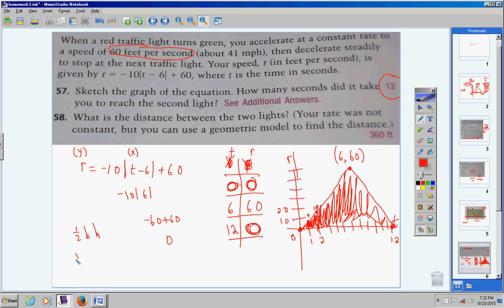1/2 base times height. 1/2 times the base. Well, the base goes from 0 to 12, so my base is 12. The height, well, I go over 6, and then I go up 60. So the height is 60. If you multiply these together, you will get 360 feet, which is the answer. How do I know it's feet? Because my rate is in feet per second. If it would have been miles per hour, then this would be miles. Okay?